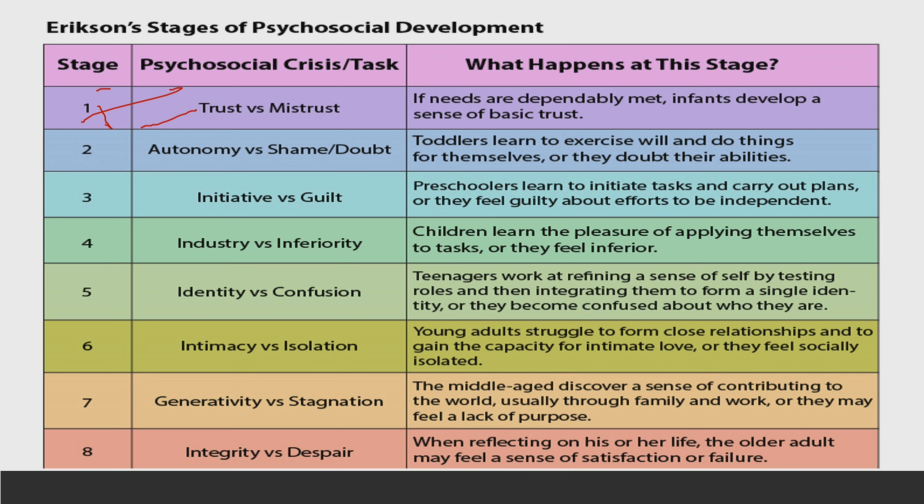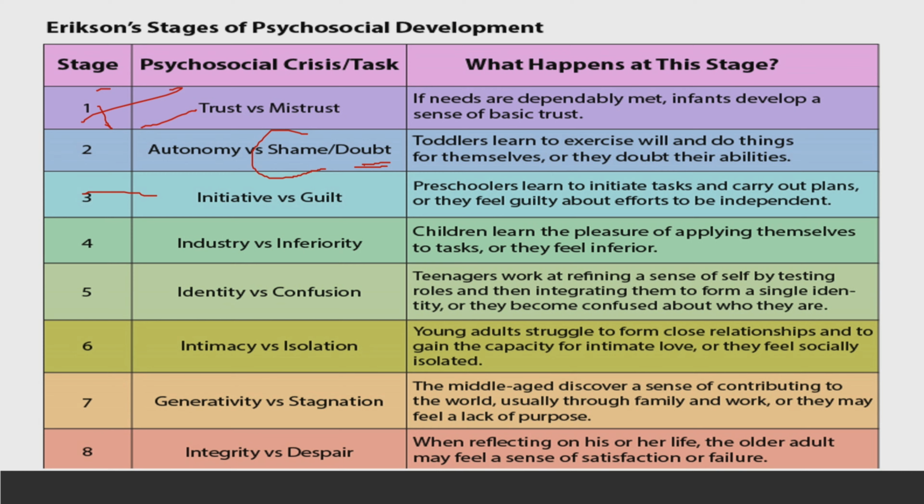So this is how the phase of autonomy versus shame and doubt happens. Once they are able to accomplish the task, they feel confident. Once they are not able to do the task, they feel either shameful, or they have a feeling of doubt, that okay, they can try it, so they must give it another try. So this is how you can memorize the attributes of this stage.